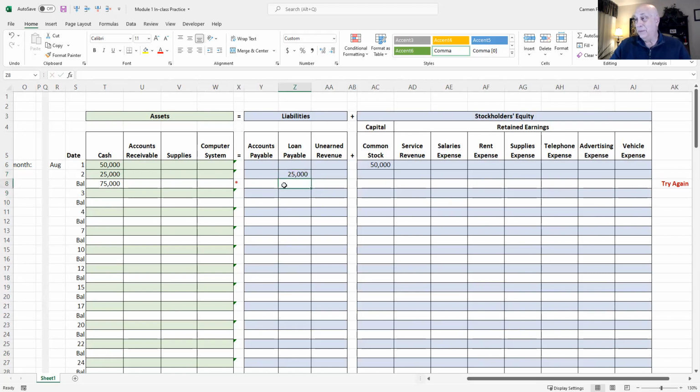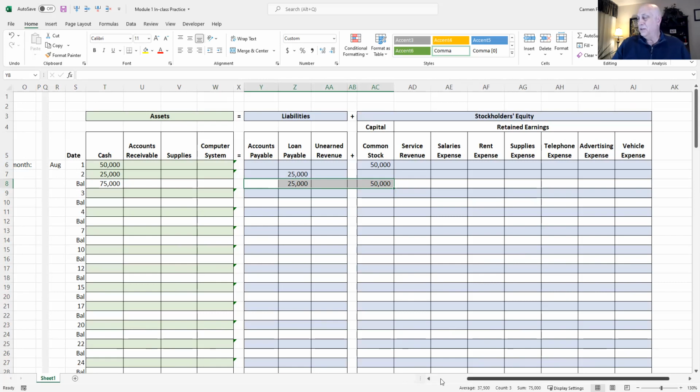So if we add them up, now we have $25,000 in liabilities, and we still have $50,000 in common stock. So if we look at our accounting equation, we have $75,000 on the left. These are just balances here, right? $75,000 on the left, and we have $75,000 on the right, and we're in balance. It's a beautiful thing when you're balanced.